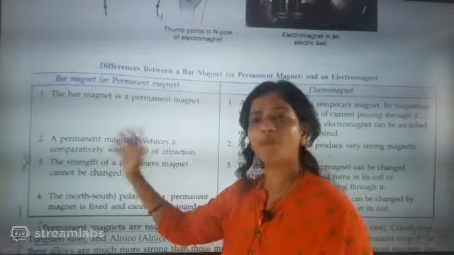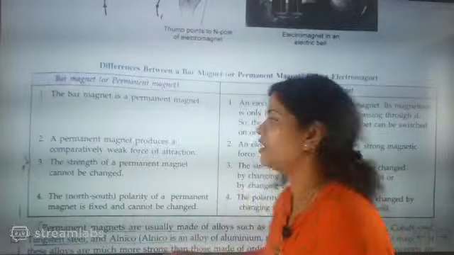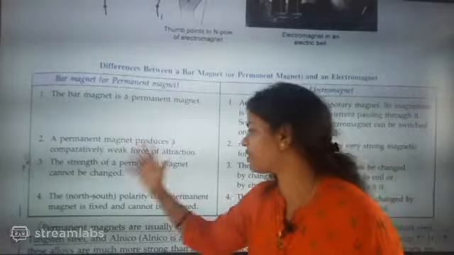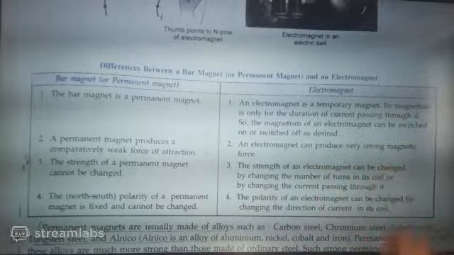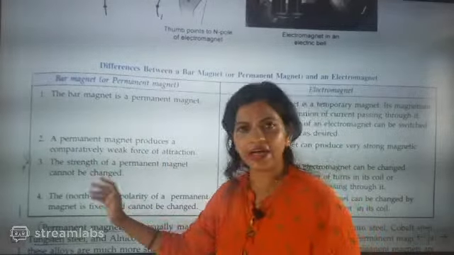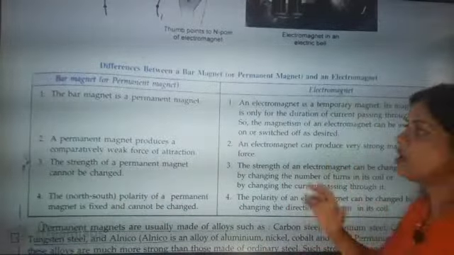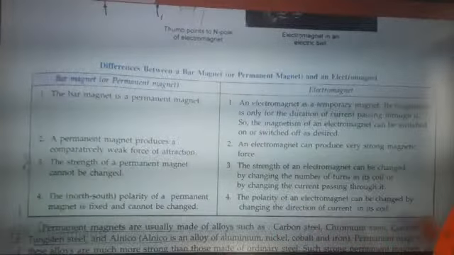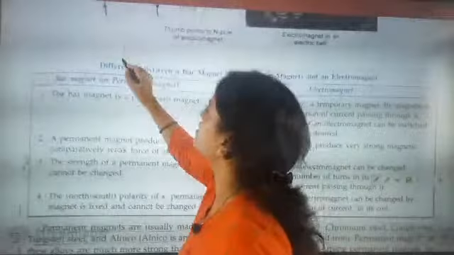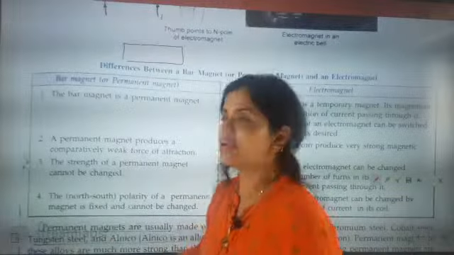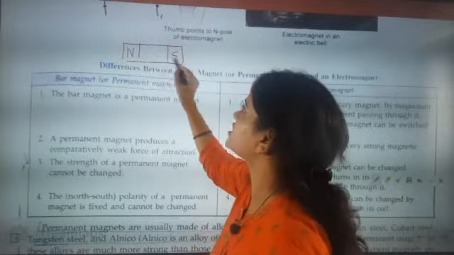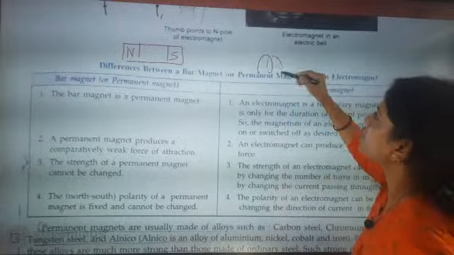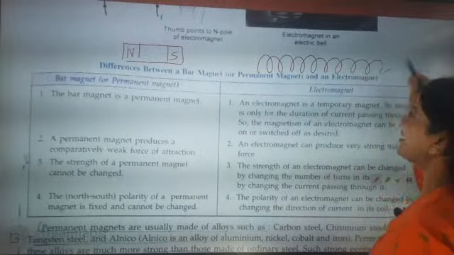The strength of the magnetic field cannot be changed here. But here the strength of the magnetic field can be changed. So polarity is permanent here, but here we can change the polarity. What does polarity permanent and polarity change mean? Just understand this. Polarity permanent means here the north pole will always be north pole, and the south pole will always be south pole. But here the coil polarity changes.